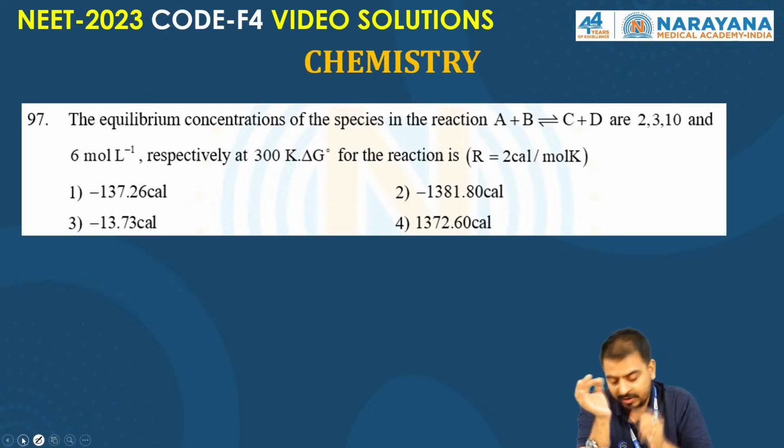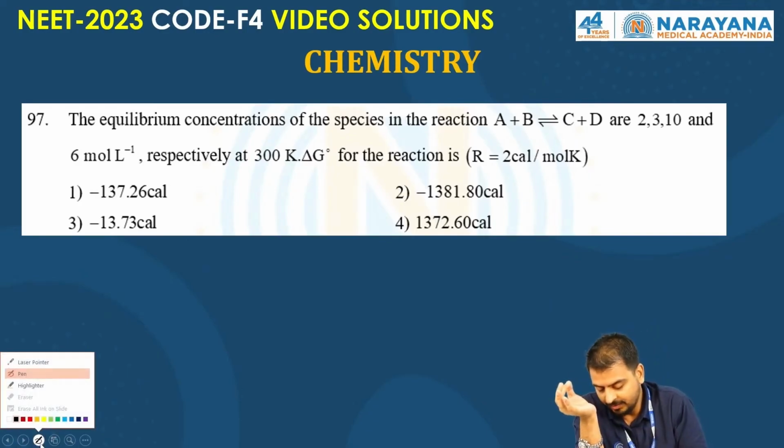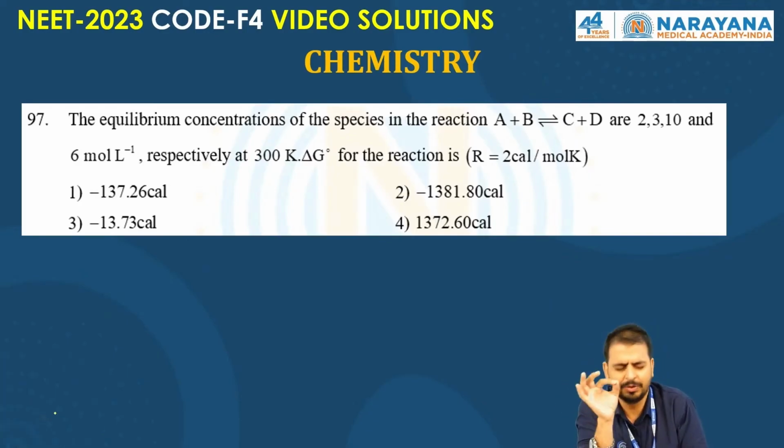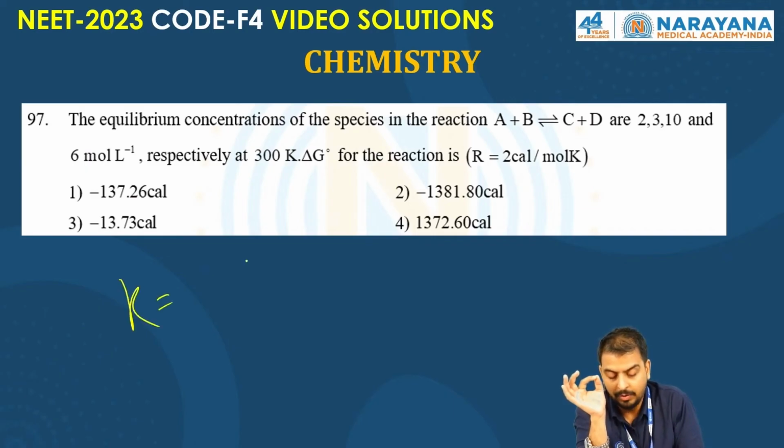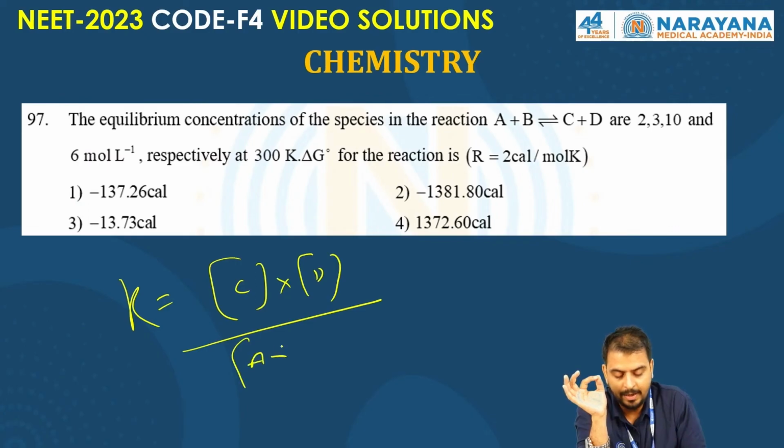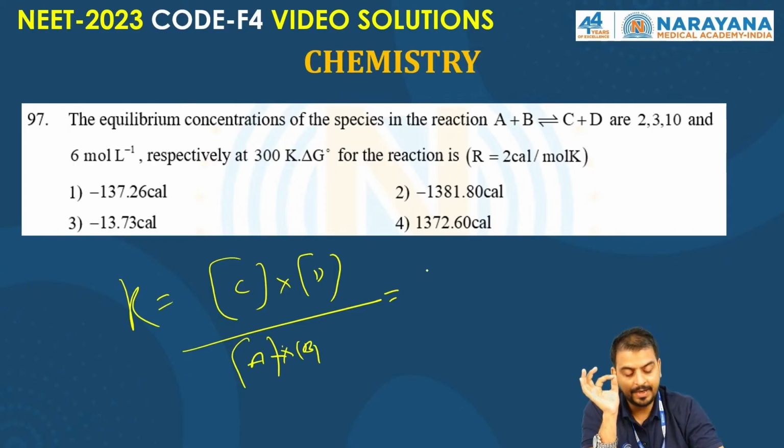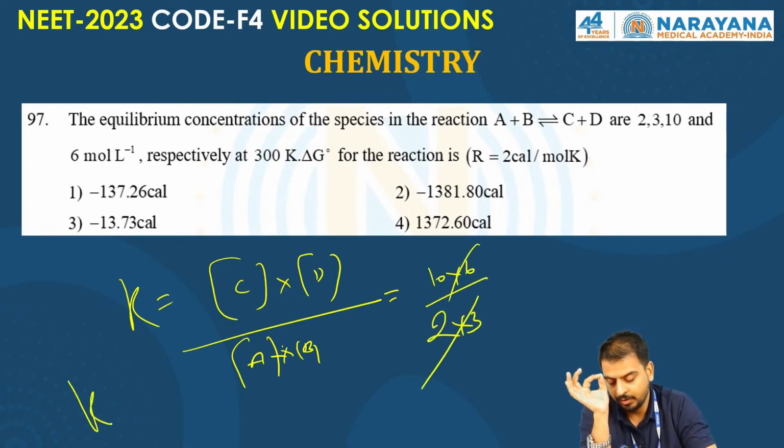The equilibrium constant is given. Equilibrium, so a very basic question. Kc is equal to the concentration of C, active mass of D, divided by A into B. For A, C and D you have got 10 and 6. Here you got 2 and 3. 6 will cut out. So Kc, the equilibrium constant, will be 10.